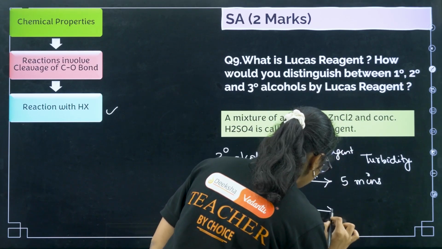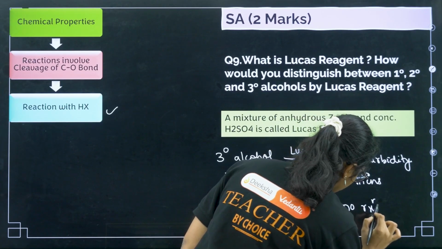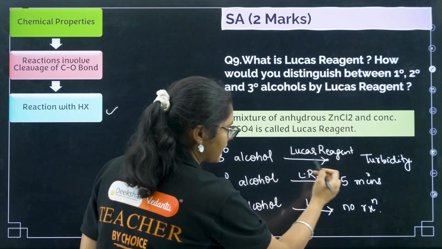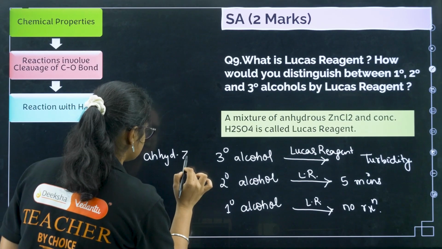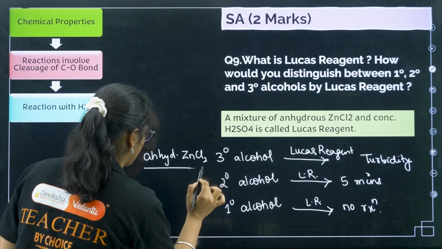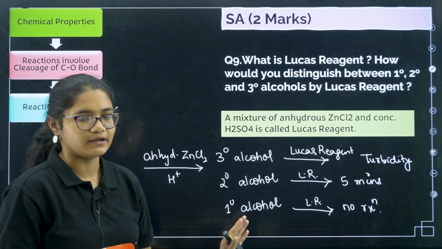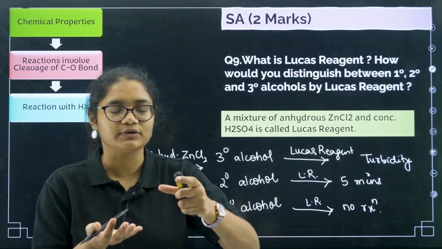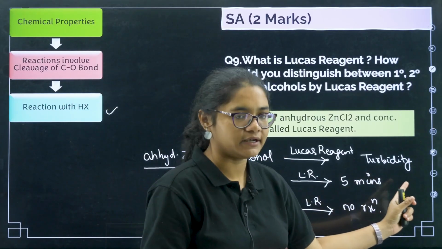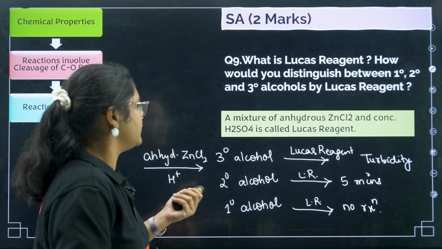And if it is primary and you take Lucas reagent, there will be no reaction. Where I am writing Lucas reagent, you have to write anhydrous ZnCl2 and H plus. That is Lucas reagent. If you add an alcohol to Lucas reagent and immediately see turbidity, then that is a tertiary alcohol. Like this you can find out.